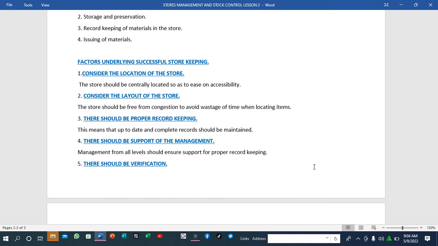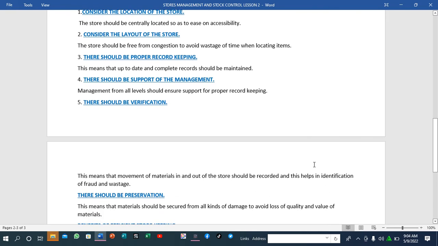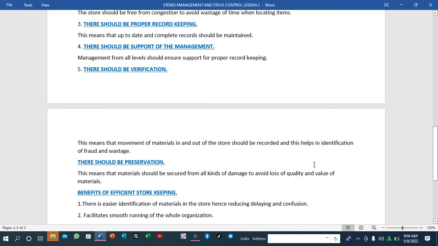There should also be verification. This means that movement of materials in and out of the store should be recorded, and this helps in identification of fraud and wastage. You see, if it is a learning institution and they have photocopy papers, they have to ensure that once they have been issued with these photocopy papers, they are not wasted.